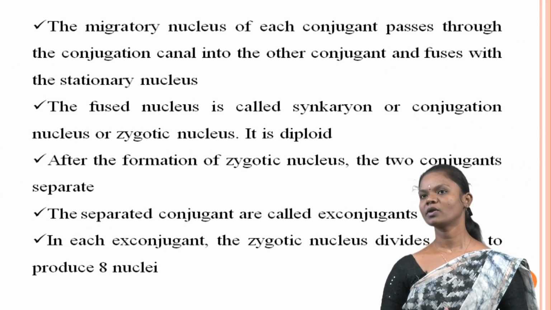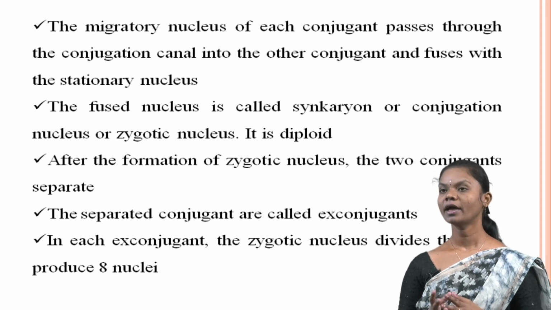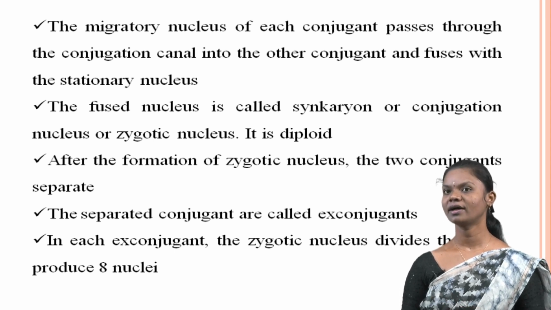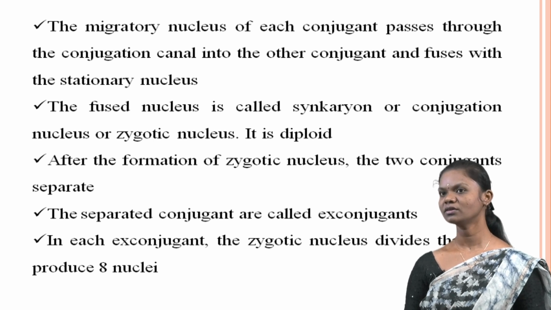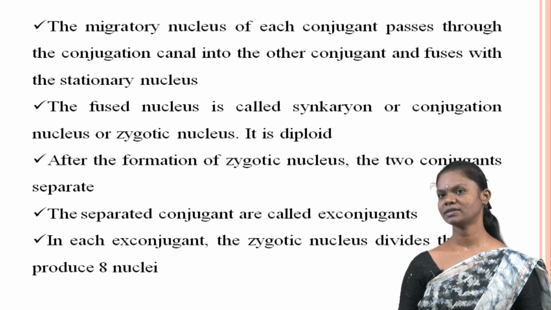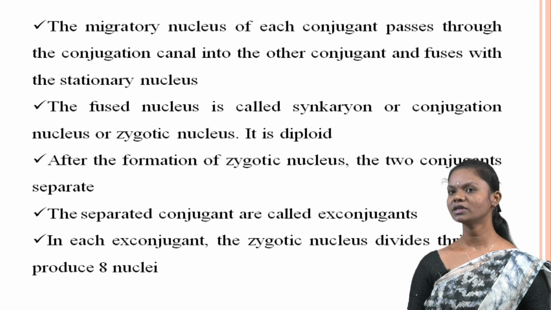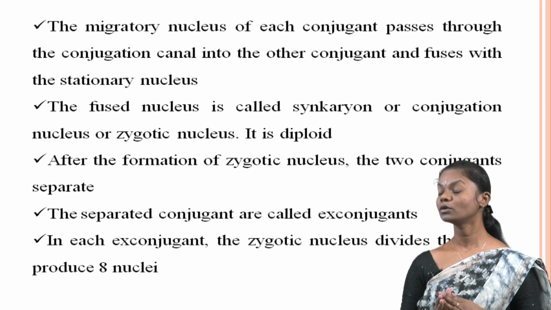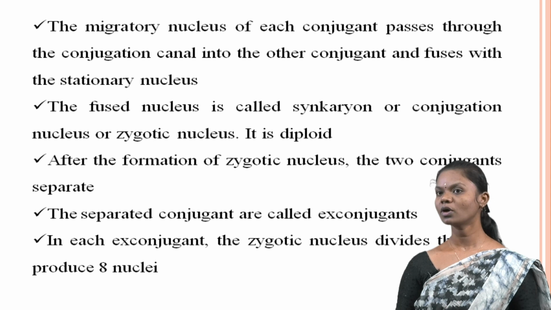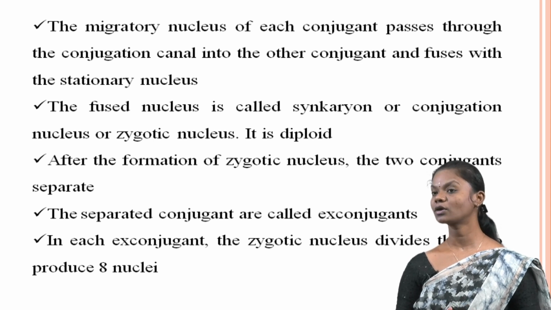The migratory pronucleus of each conjugant passes through the conjugation canal into the other conjugant and merges with the stationary pronucleus. This fusion of nuclei results in the formation of a single diploid nucleus called the synkaryon, conjugation nucleus or zygotic nucleus. Once the zygotic nucleus is formed, the two conjugants separate from each other. These separated conjugants are referred to as exconjugants.